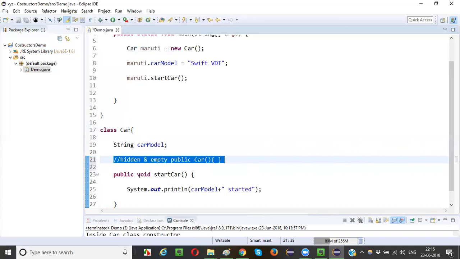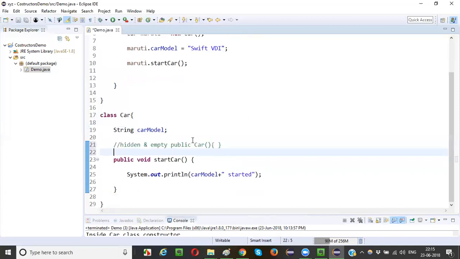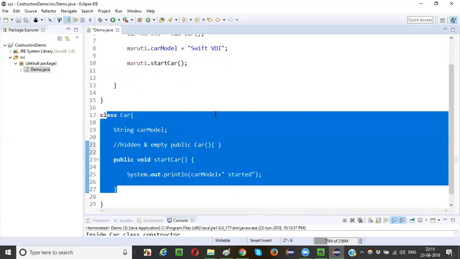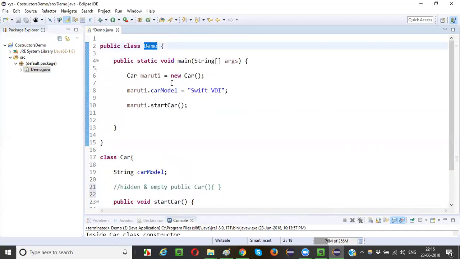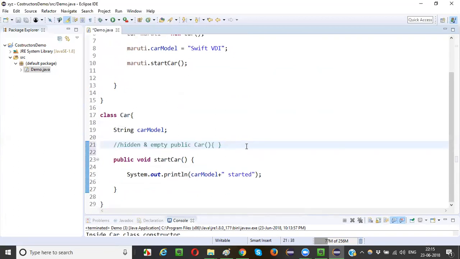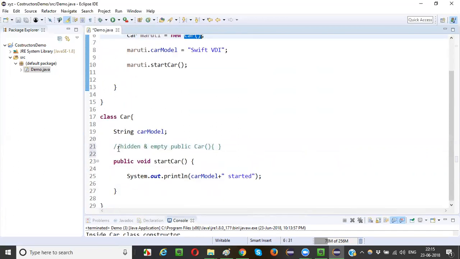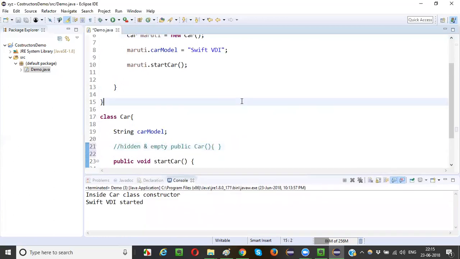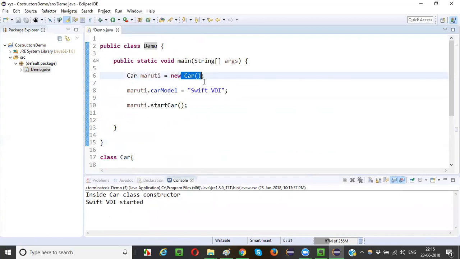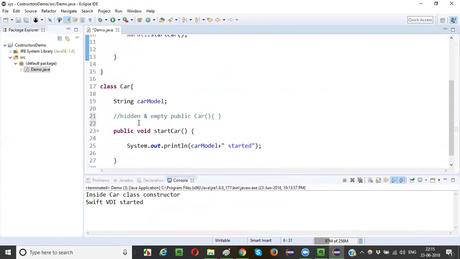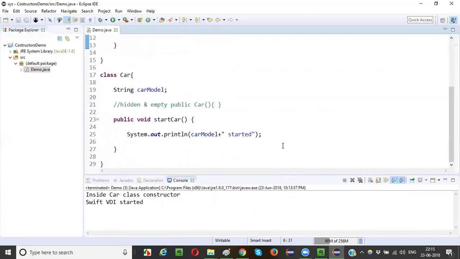You'll not see that in the UI, but in the background Java will maintain an empty constructor for every class. For every class, even the demo class will also have an empty constructor, but it is hidden. You cannot see that. So whenever this constructor is called, this empty and hidden constructor will be invoked. As nothing is there, nothing will be printed into the output. That's the reason we are not getting any error, even though this particular constructor is called and is not there in that class.